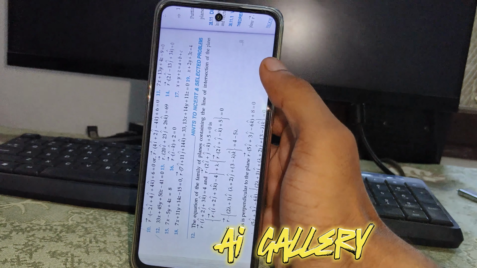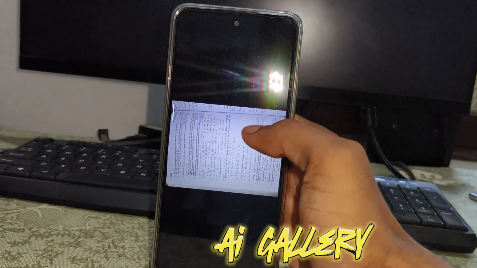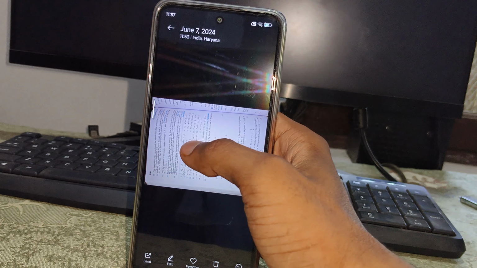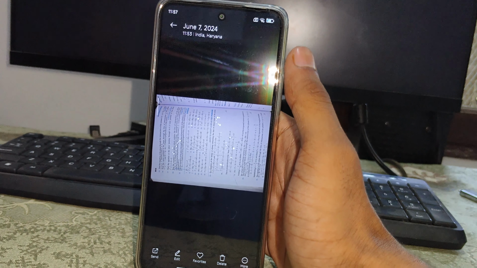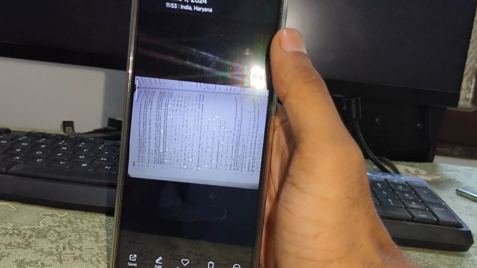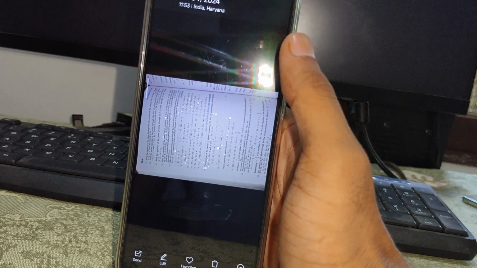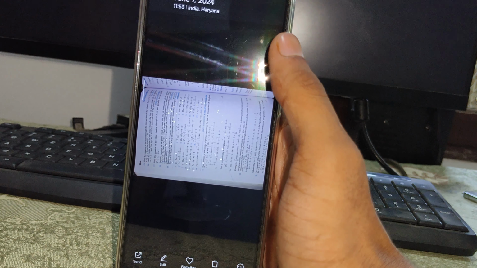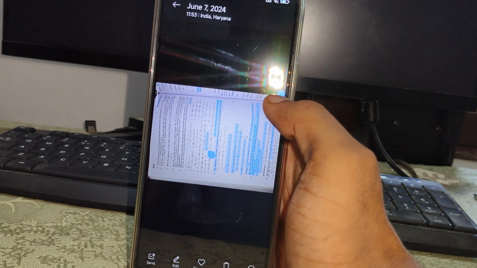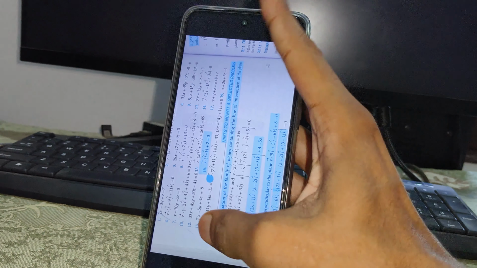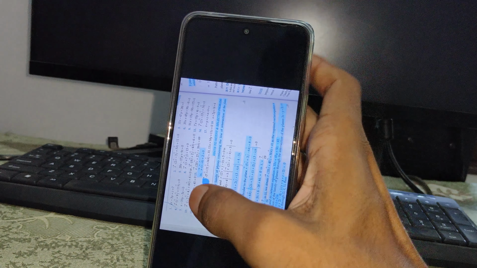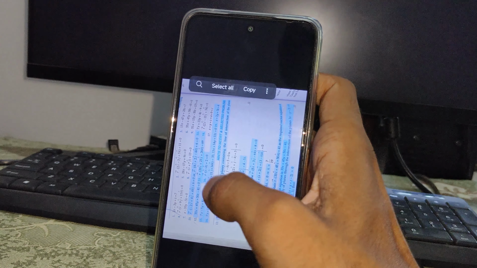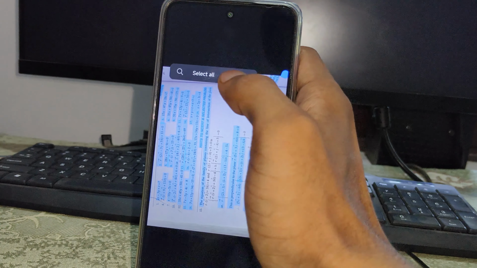Other features in the gallery application. If you open an image containing text, you can also copy text from the image. Simply press and hold on the image. After some time, the copy option appears here. You can also copy all text from the image and directly search, and simply click on select all to select all text from the image and copy it. Let's move to another change.